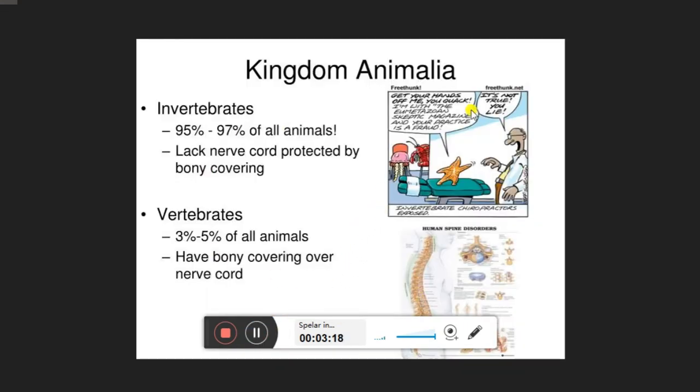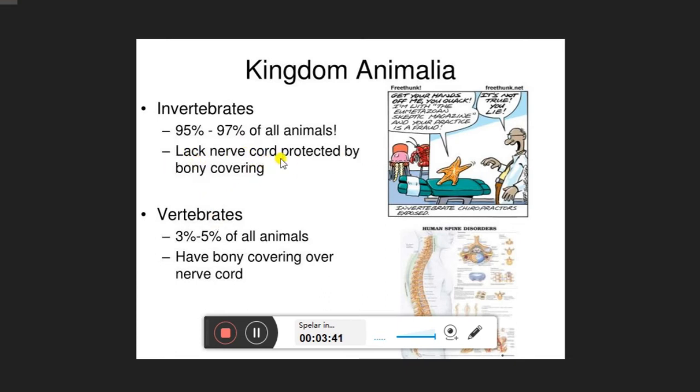Now, if we consider all the animals present in the kingdom Animalia, invertebrates cover 95% to 97% of all animals. That means most of the animals are invertebrates. They lack a nerve cord protected by a bony covering.